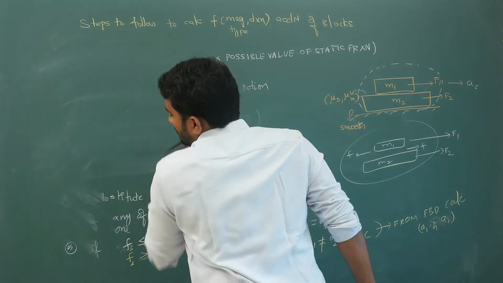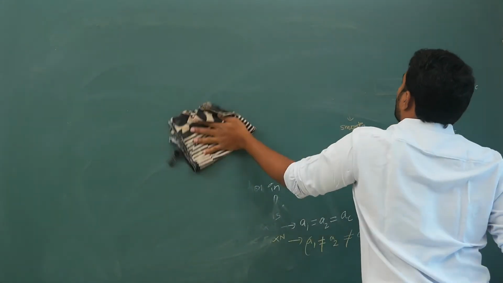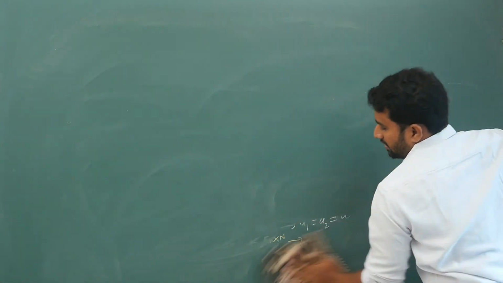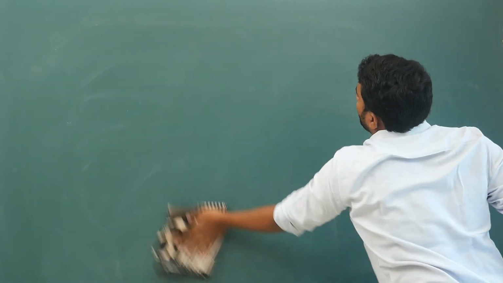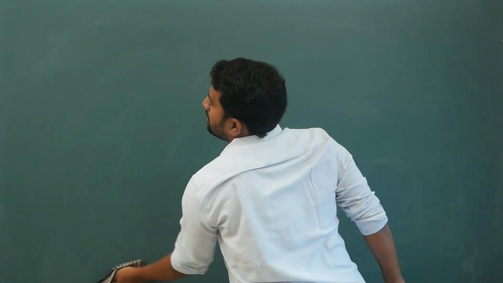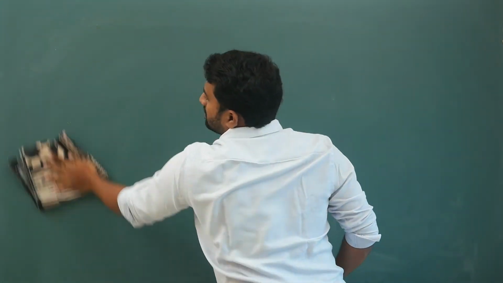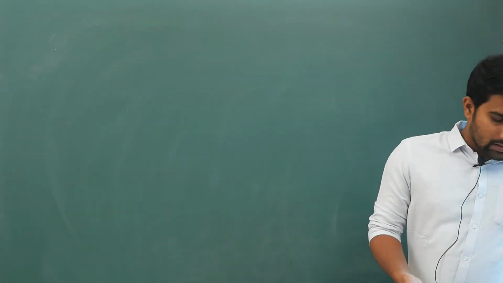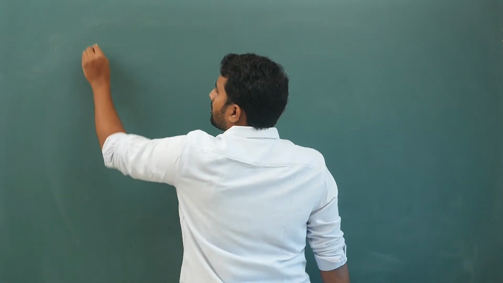Blindly follow these steps to get the answers. You will assume static friction. In the end, if you don't get static friction, obviously it is kinetic friction, if your friction force value is more than limiting static friction. Alright, so now let us start.